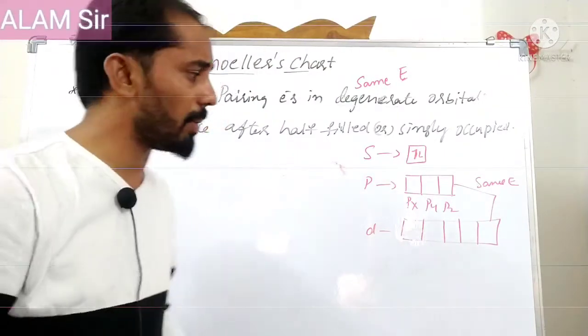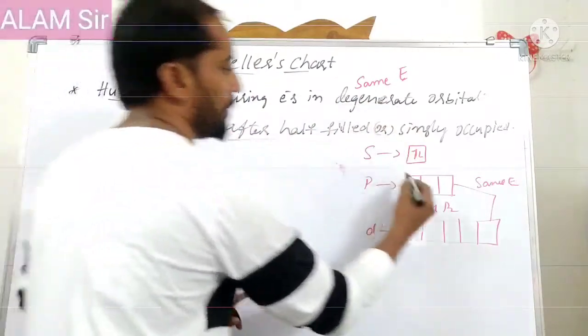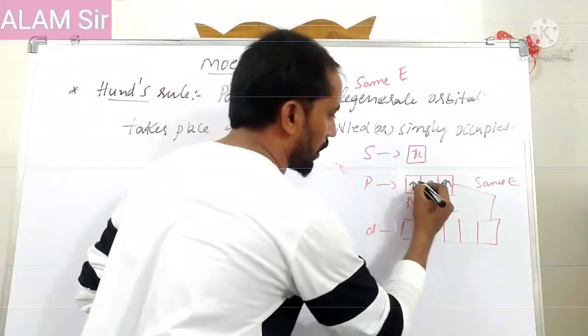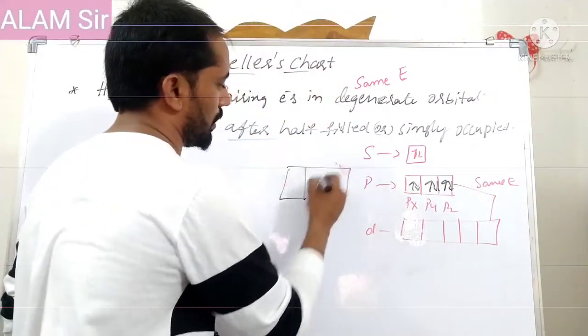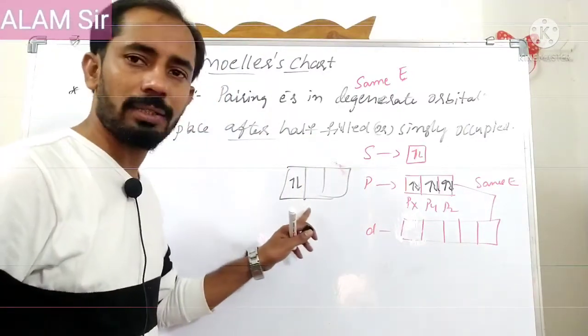In the case of degenerate orbitals, pairing takes place only after they are half-filled, meaning first one electron enters each orbital, then pairing will start. Okay? So this is the wrong one. Which one? If the two electrons entered like this, this is wrong. Here Hund's rule is violated.